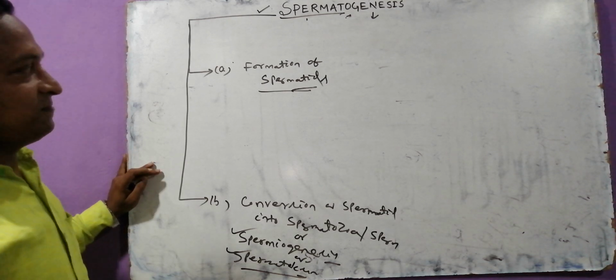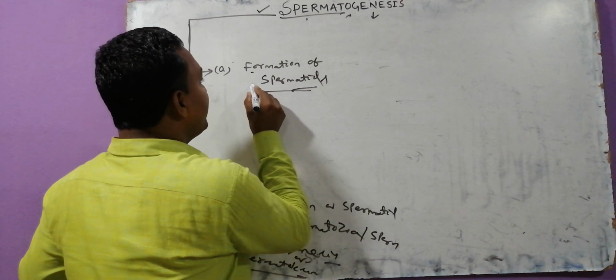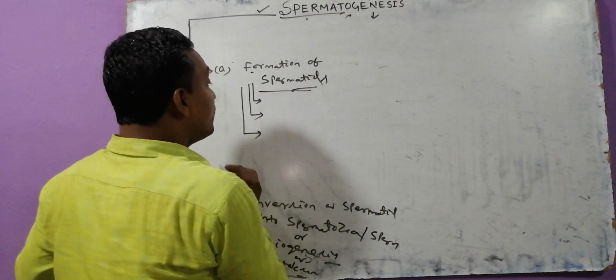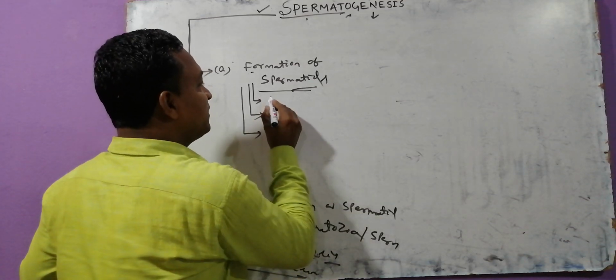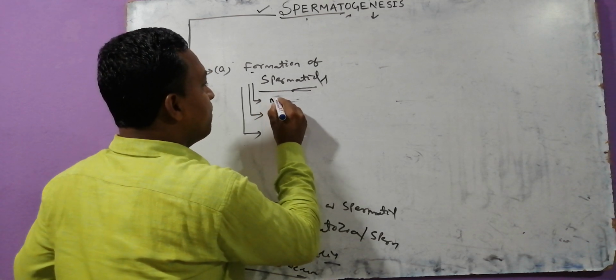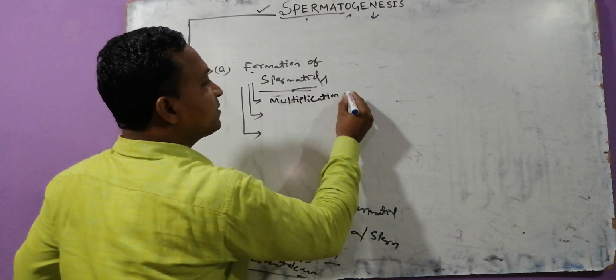Now we talk about this. The first step, the formation of the spermatid, is again divisible into three parts. It includes three phases. The first phase is called the multiplication phase.